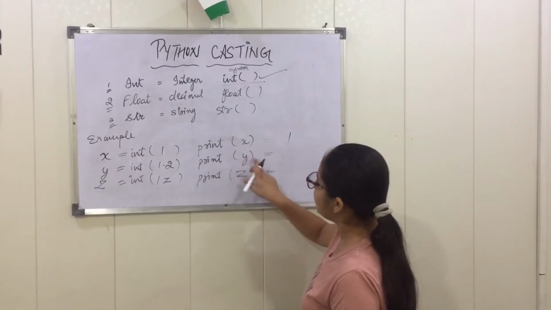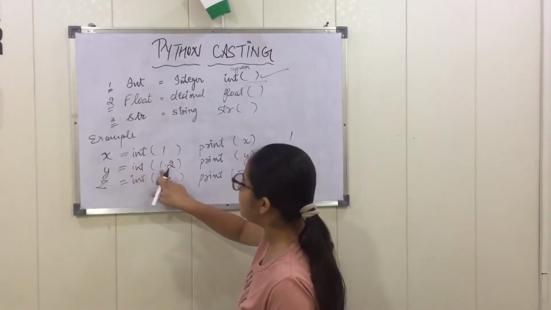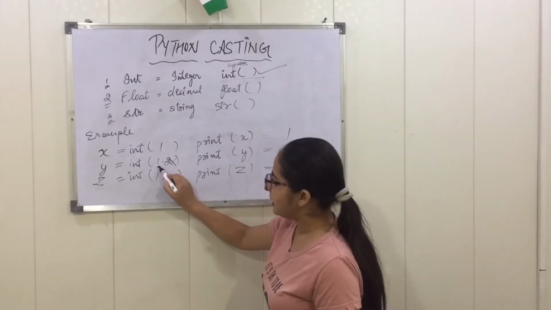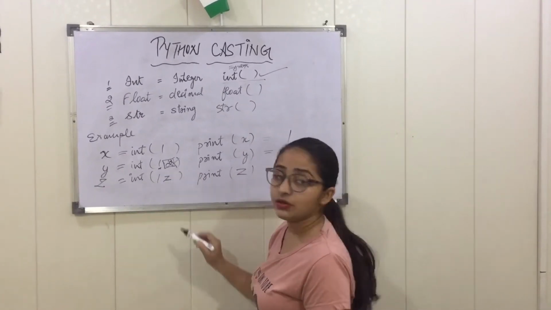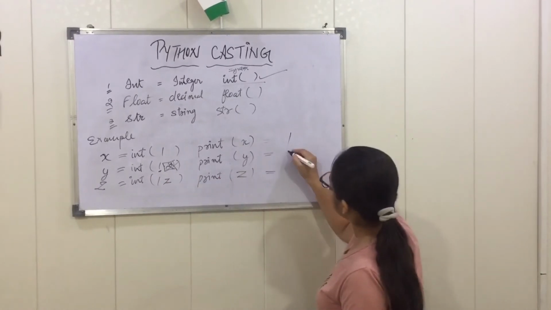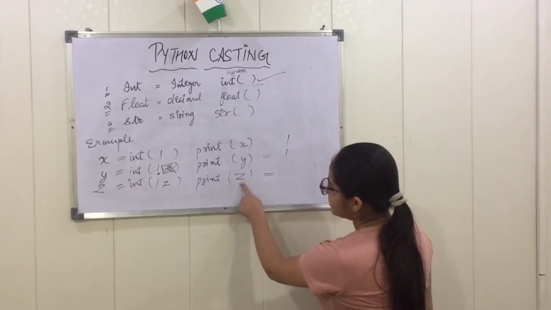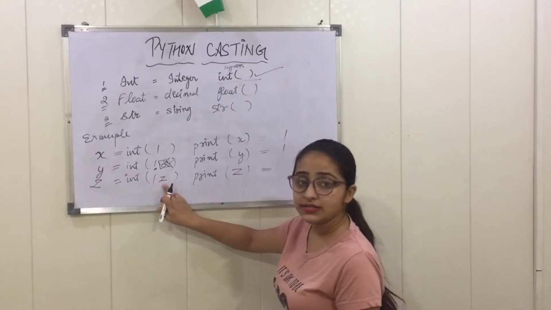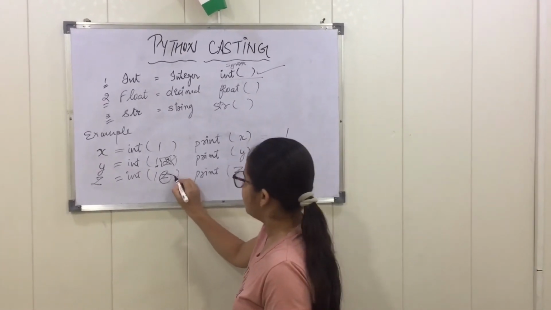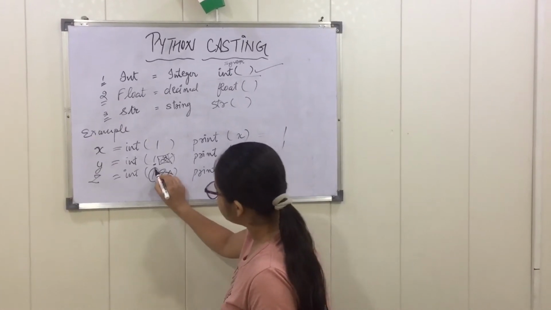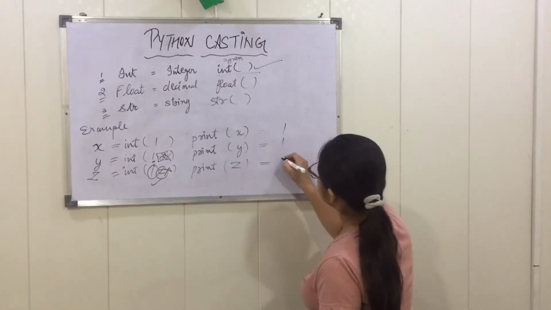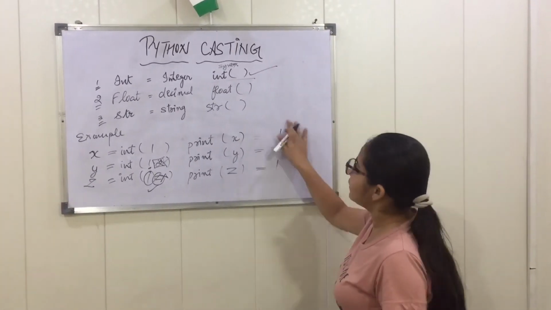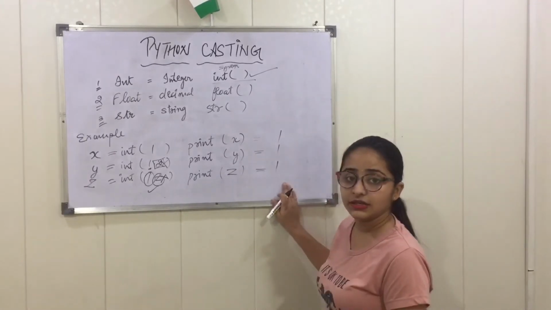The next one is print y. The integer value of y is 1.2, which is a float, so only the 1 will be calculated and the decimal will not be printed. The output is 1. The next one is z, which is int of 1z. The z will not be calculated, only the integer value, so the output will be 1 here. This is how we can use integer casting in Python.